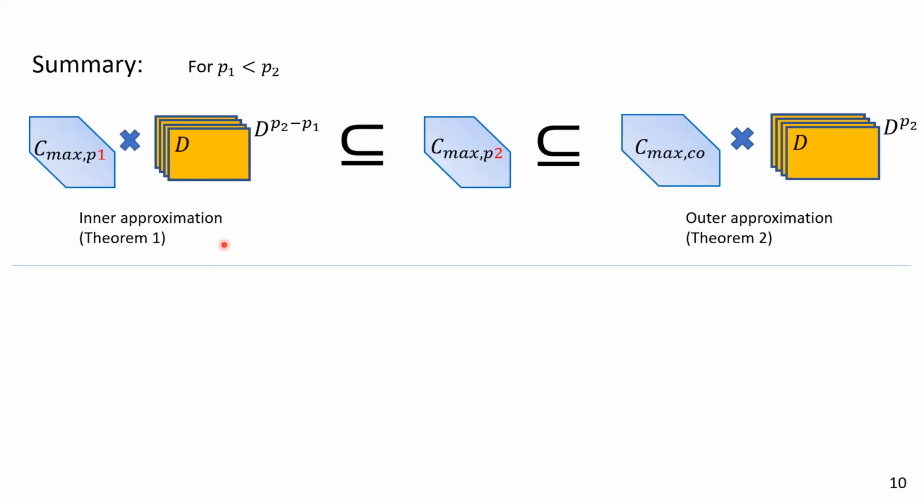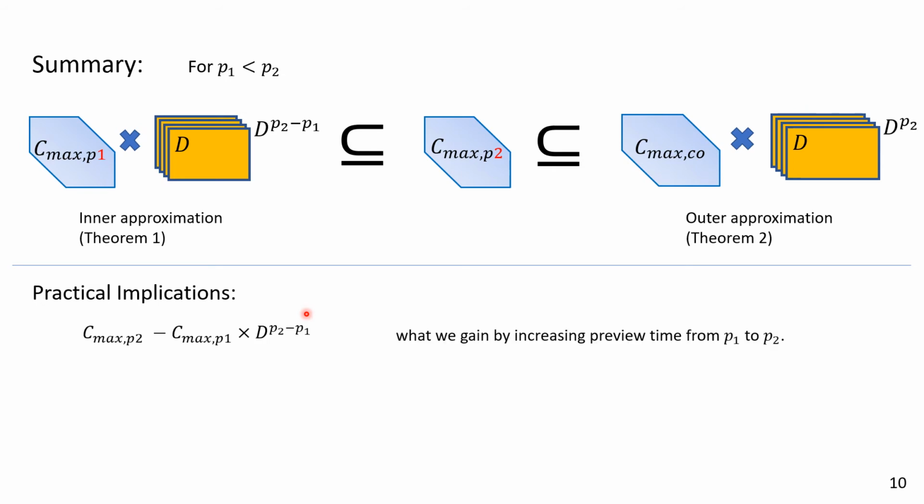To summarize, by theorems 1 and 2, we have one inner approximation and one outer approximation of the maximum p2-augmented control invariant set. Based on this result, we have two practical implications.